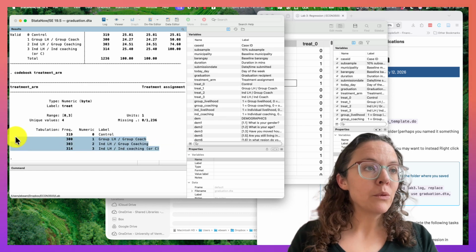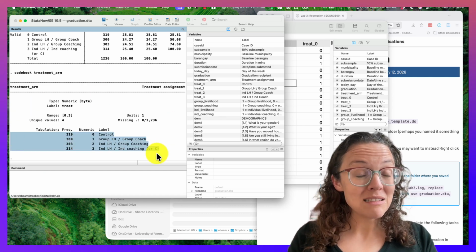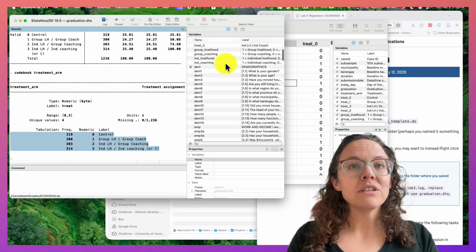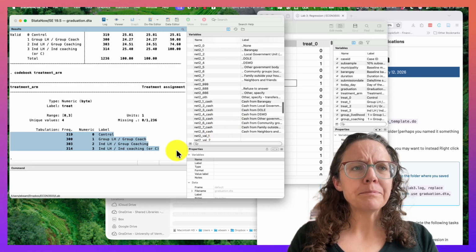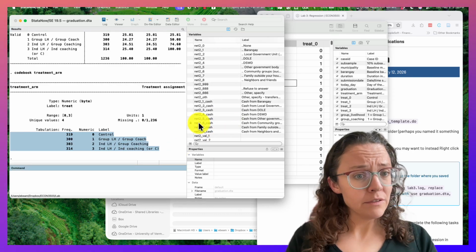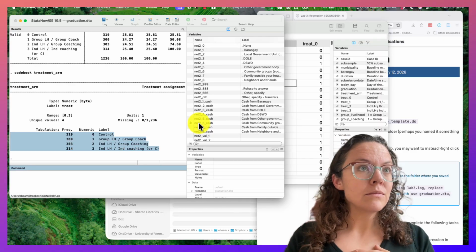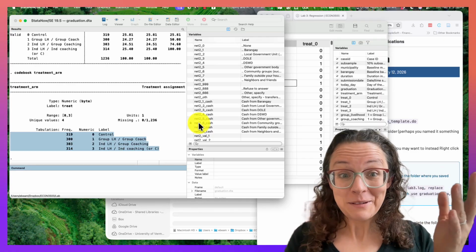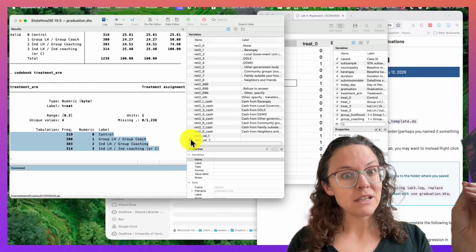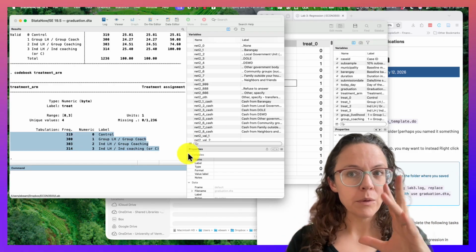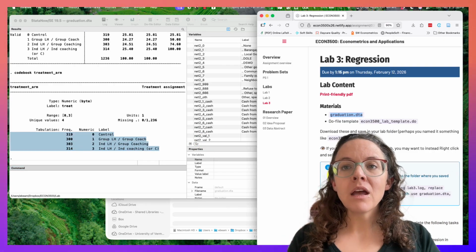But what you can see is people were assigned to different types of treatments, and then we can look at some of their demographic characteristics, and then we can look at some of their outcomes. This was from a phone survey we did about halfway through. There's also a paper, which if anyone's interested, I'm happy to share. We ended up pooling our results with 2 other study sites, one in Uganda, one in Bangladesh, where we were all testing the same things.